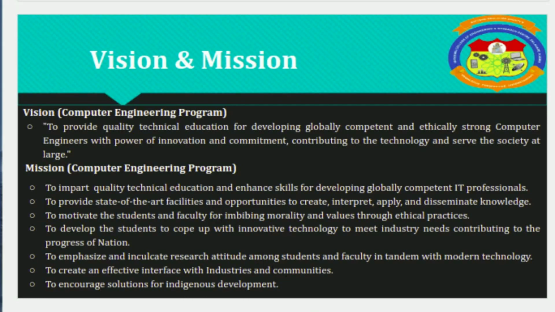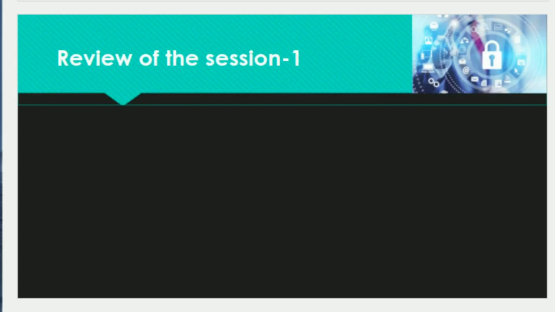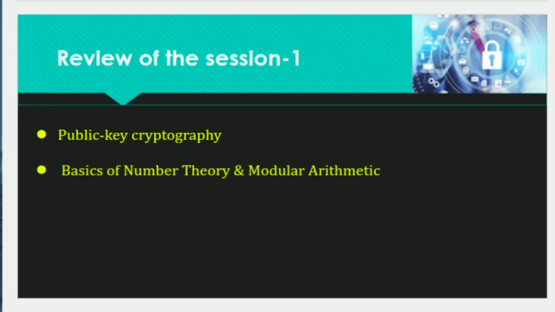Next is a quick review of session 1. We learned that public key cryptography is a cryptographic system that uses a pair of keys. We reviewed the basics of numbers and number theory and modular arithmetic, in which you learned about modern data encryption methods and designing crypto systems.